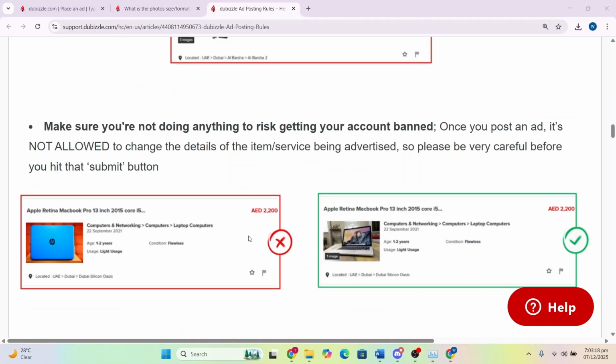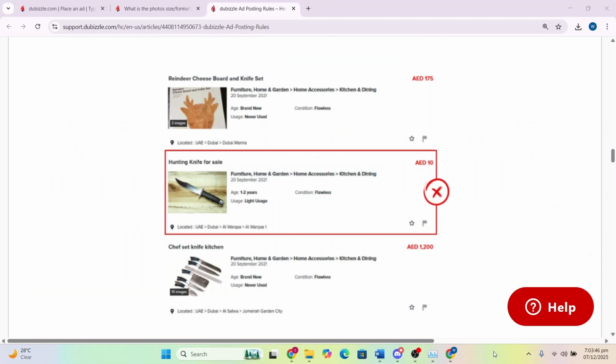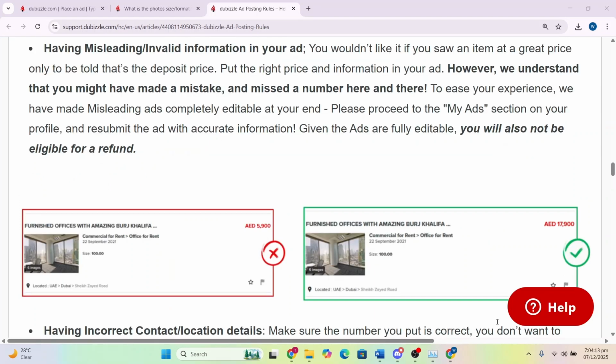And once you have posted your ad, you cannot just change the details of that specific ad. For example, putting another product's photos, completely unrelated product, on that same listing. You can also not sell any illegal items on DUBIZZLE. You're also not allowed to be misleading with your ad.